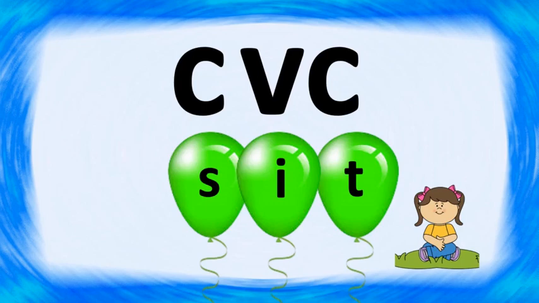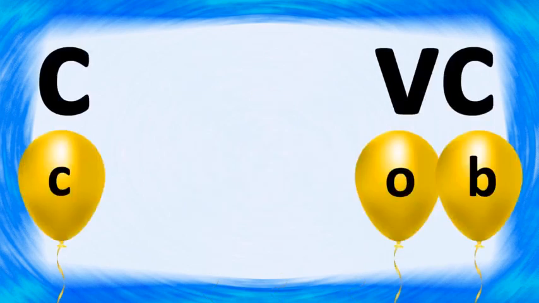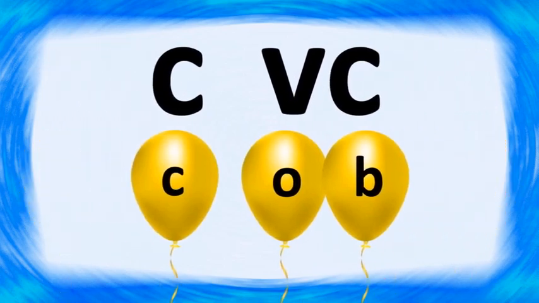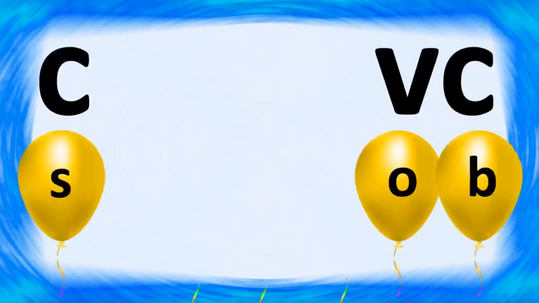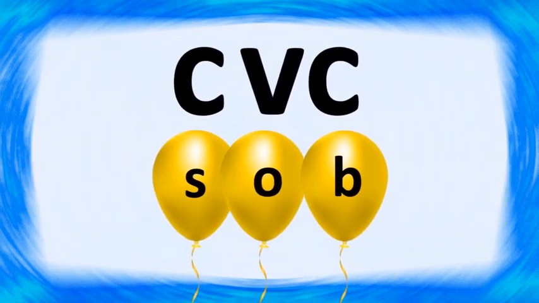The next word is cob. What does cob mean? Cob is a rounded part of a corn on which that yellow rounded grains are stuck. Sob. Together they make the word sob. What does sob mean? Sob is a kind of crying with short breath.